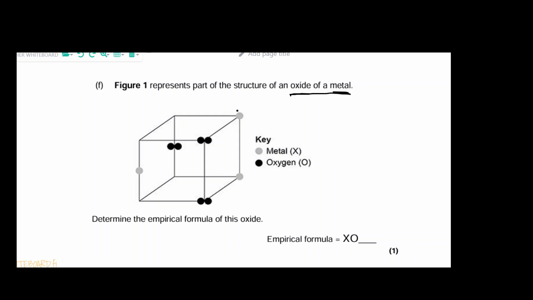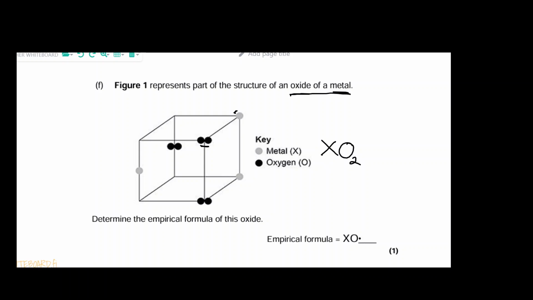So this, we have a ratio of one metal to oxygen, right? And we know that oxygen is diatomic, so often written as O2. So for every one of the metal X, you have diatomic oxygen bonded to it.